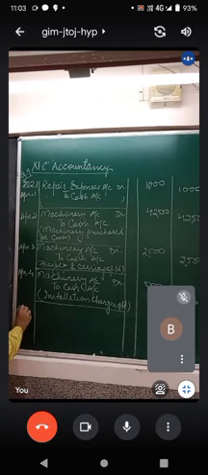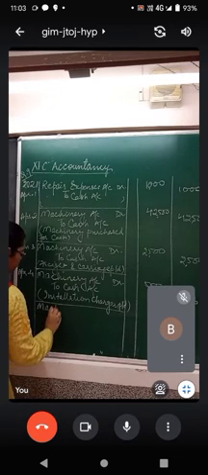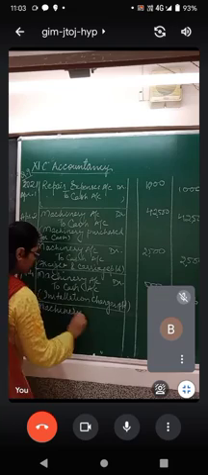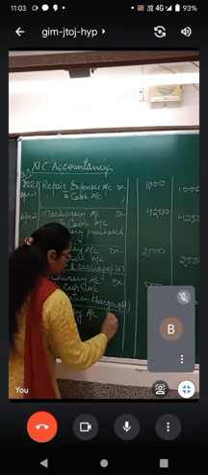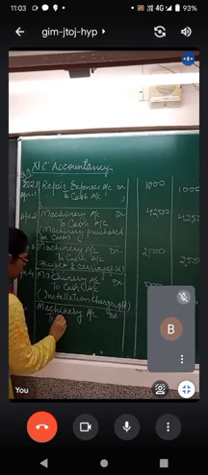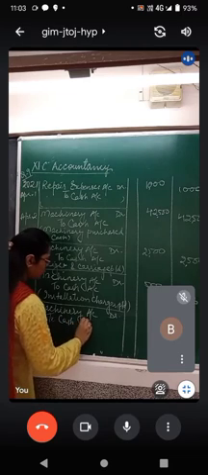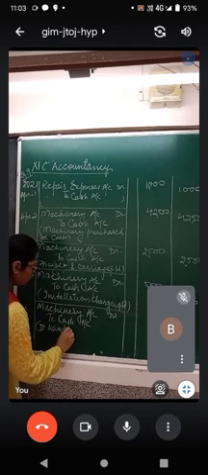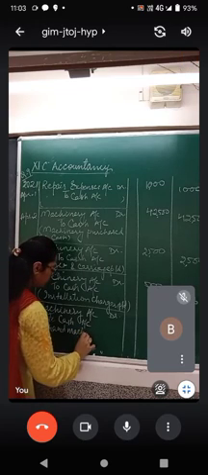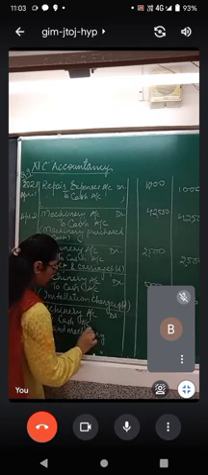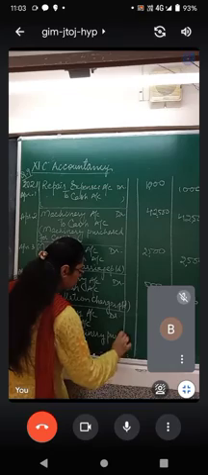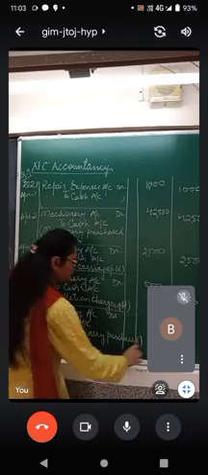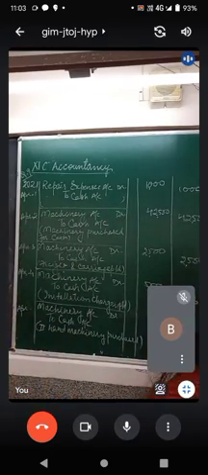Next entry, again machinery account debit to cash account, and here you will write second hand machinery purchase. How much is it? It is rupees 18,000.